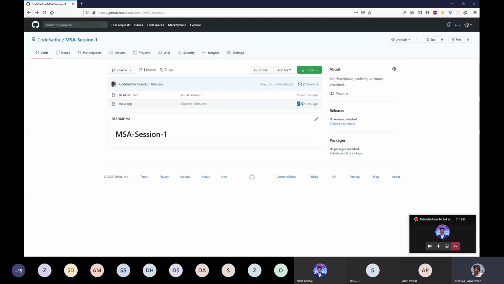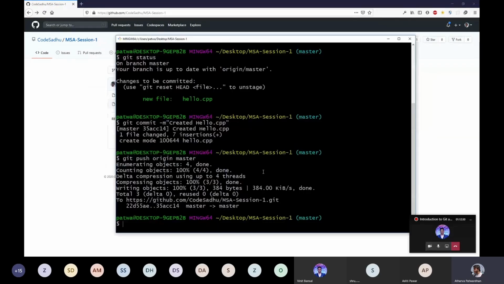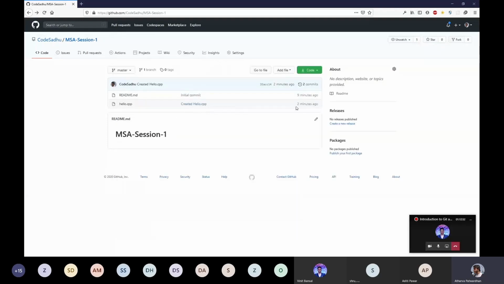And okay, it is showing me 2 minutes ago, but how is this possible? I just pushed right now, right? So this 2 minutes ago timestamp is of the time when I created the commit. When I did the commit message, this timestamp is of that time. So no matter when you push, the timestamp will always refer to the time when you committed the file, not actually push the file. And this is the basic of pushing to GitHub.